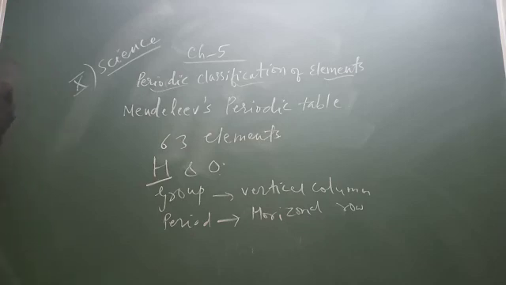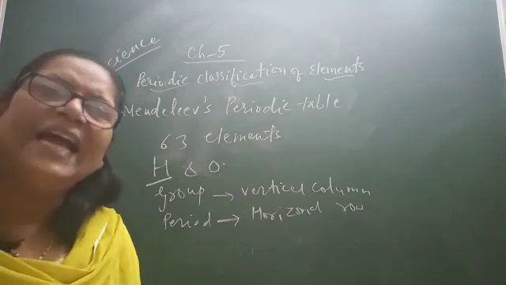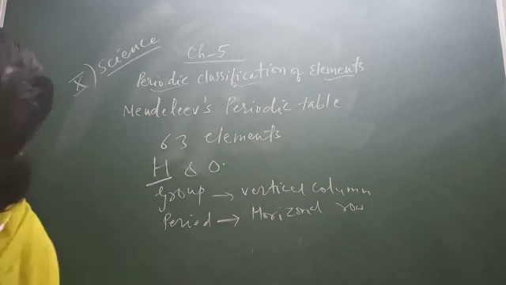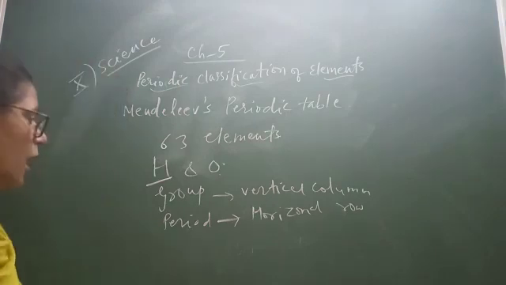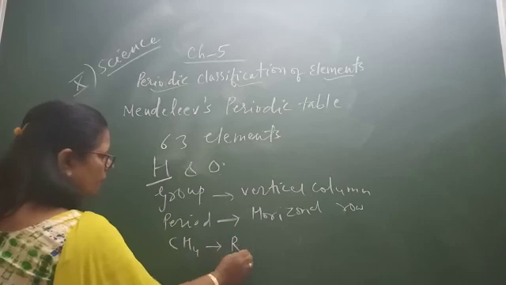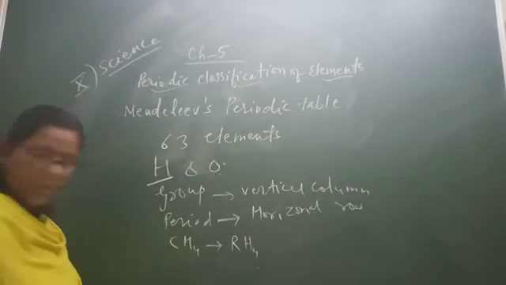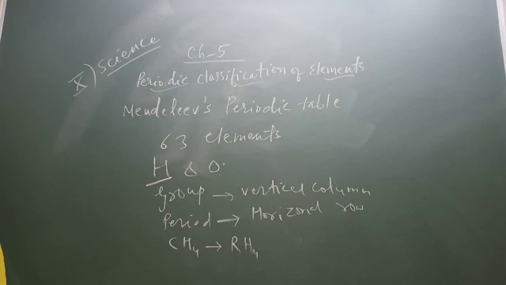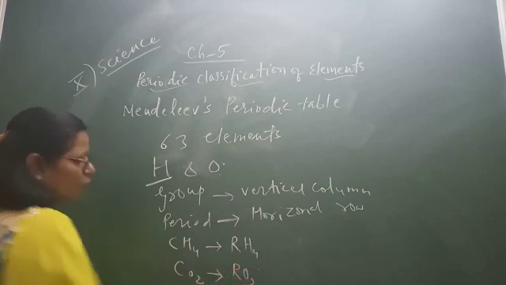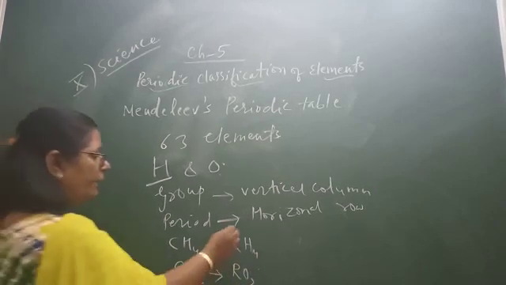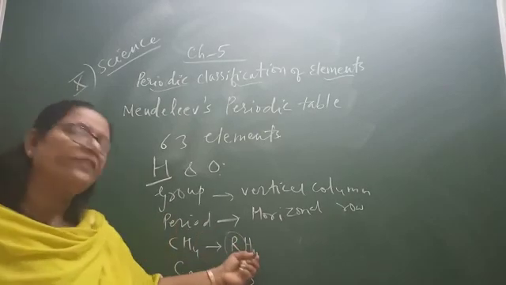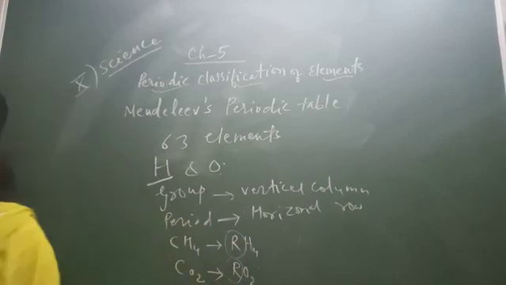For example, the hydride of carbon, that is CH4, is written RH4, and the oxide CO2 is written RO2. In this way, the element is named R, and if a hydride is there, H is given, and if an oxide, then oxygen O is given.